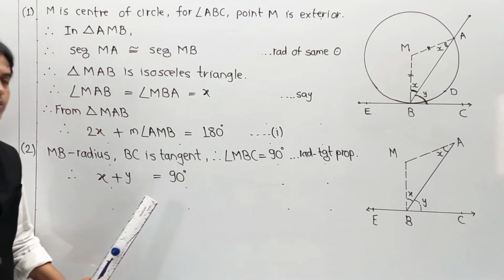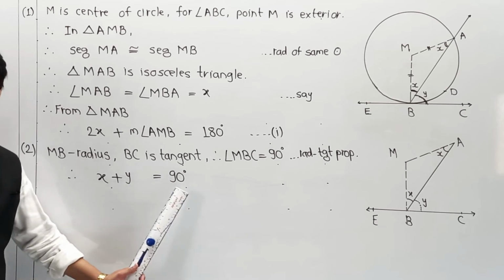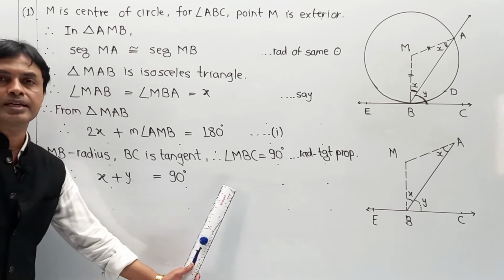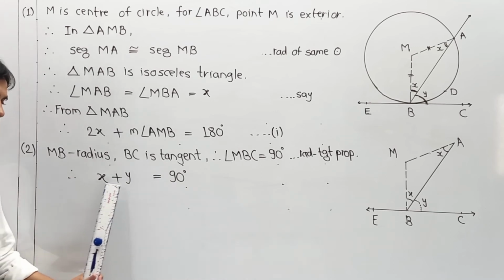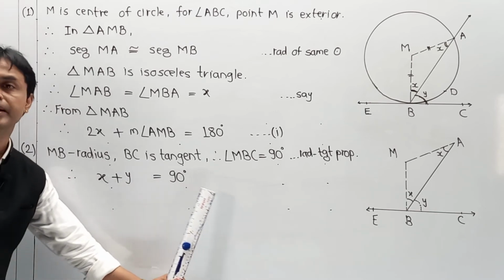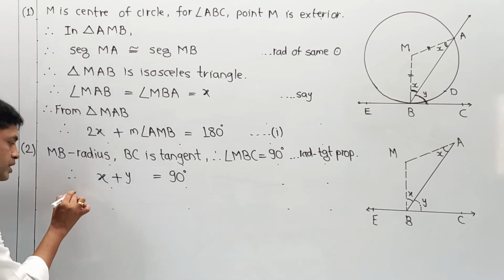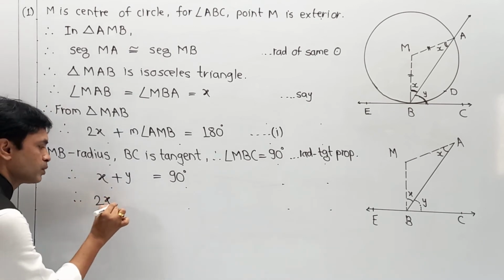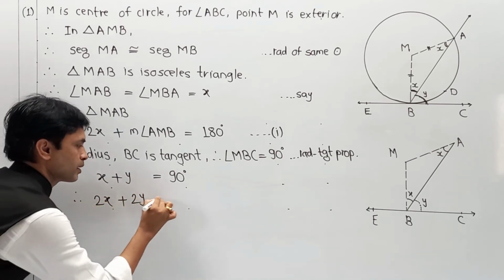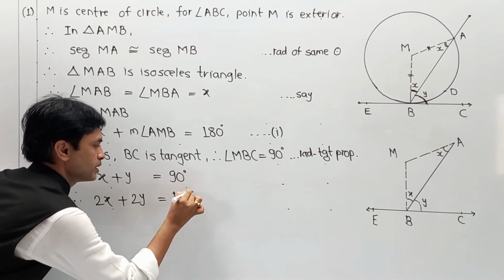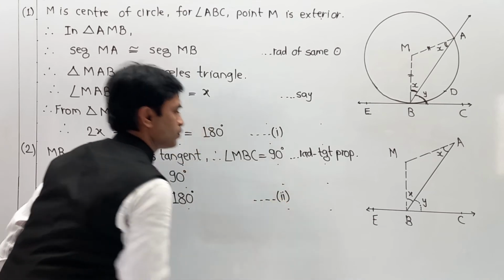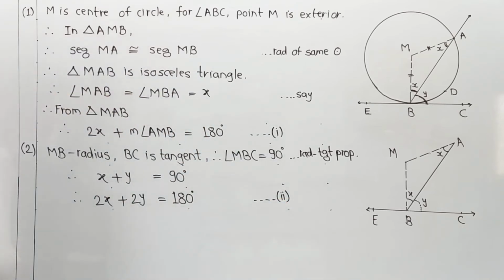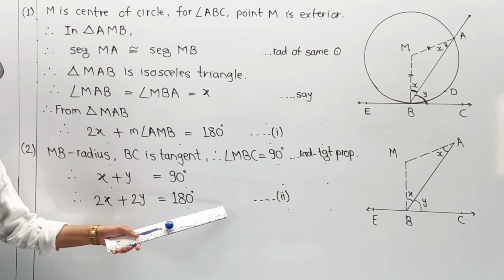Now just for more simplification in detail, I am going to multiply this equation by 2. Now X becomes 2X, Y becomes 2Y and 90 becomes 180. So this equation in modified form becomes 2X plus 2Y is equal to 180 degrees, and that is nothing but equation 2 for me. Now I am going to compare equation 1 with equation 2.